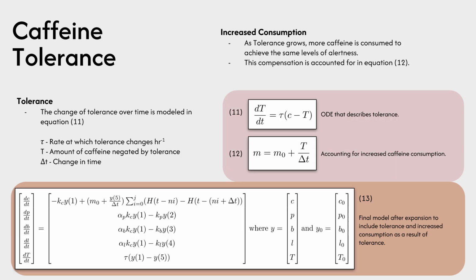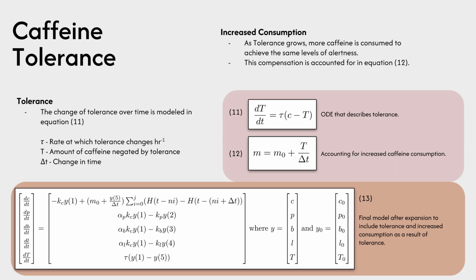Lastly, tolerance itself should begin at time equals 0, should also be 0. We can modify tolerance with a rate constant, tau, in terms of hours to the -1, and we can see in equation 11 that the rate of change of tolerance is equal to tau times the current caffeine concentration minus the tolerance itself. We can then add this equation 11 to our model, as seen in equation 13, to then have a fifth equation that describes the tolerance over time.